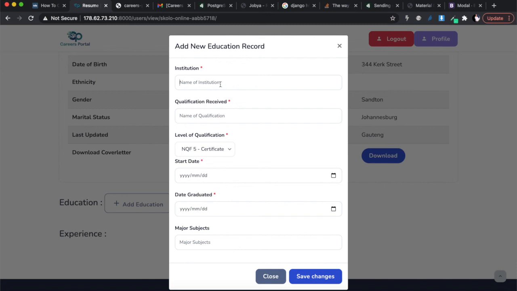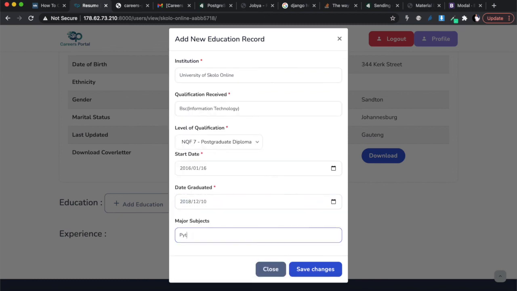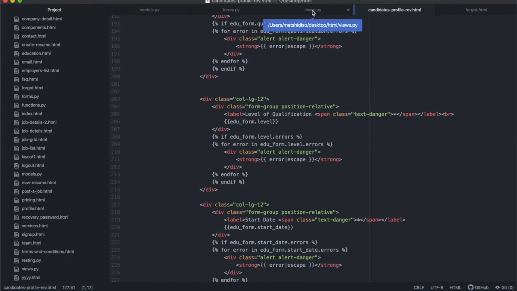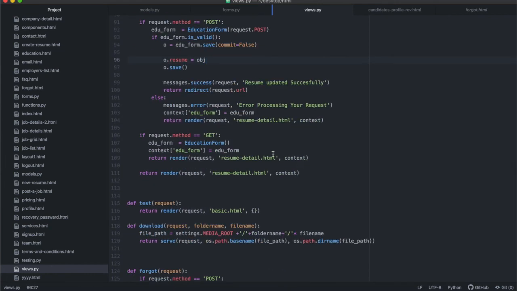For name of institution, I'm going to call this University. Okay, so the issue over here is return redirect request.url. If I look at my code where the views is, I think I'm trying to return request.url.